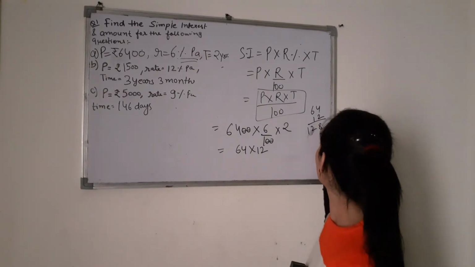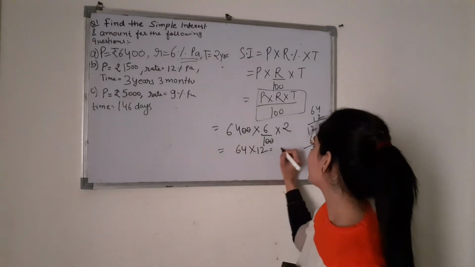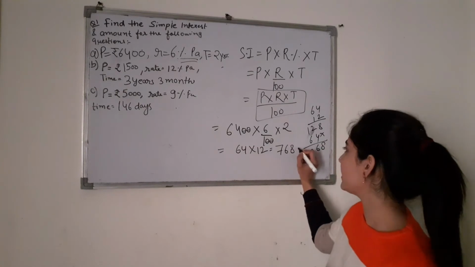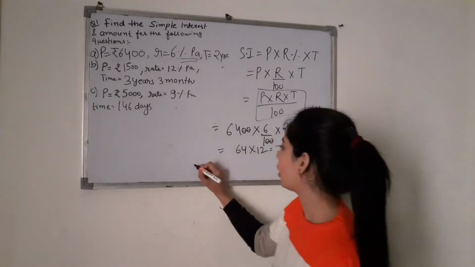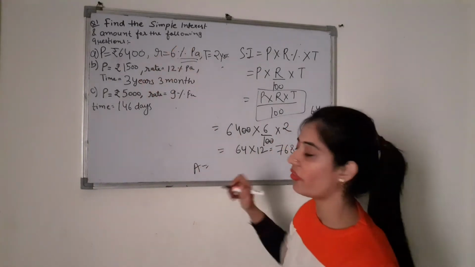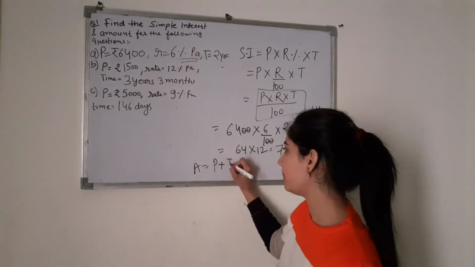This is 12, this is 4 and 6. So 8, 6. This is your 768 rupees. Fine. 768 is the value of interest here. Now what is the total amount? मैं amount भी find करना है. That is principal plus interest.